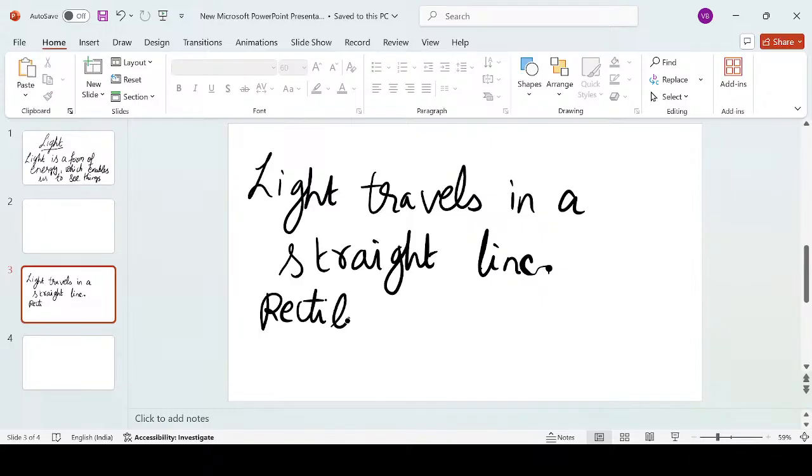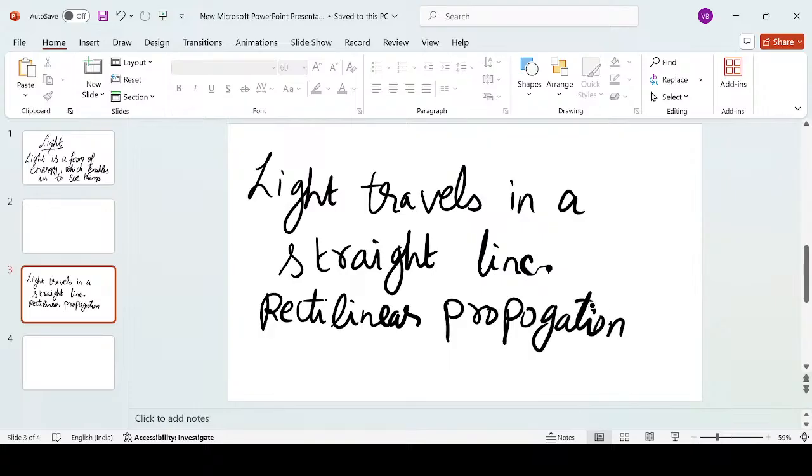Rectilinear propagation of light. All right. So this is the very basic property that light travels in a straight line, which we also call rectilinear propagation of light.